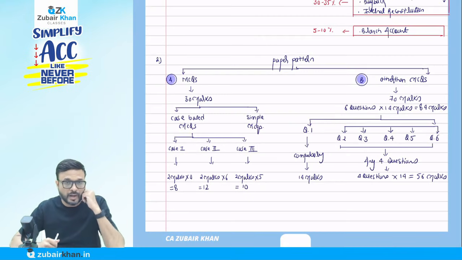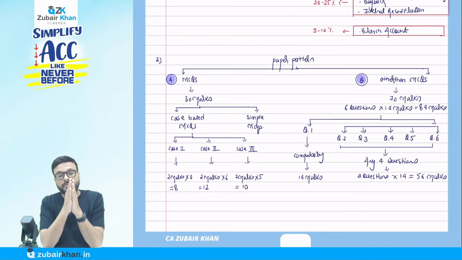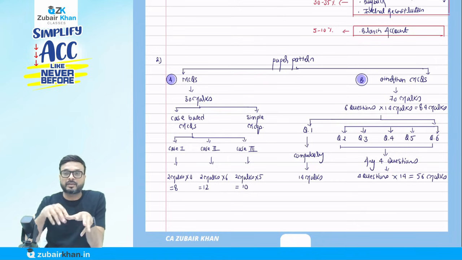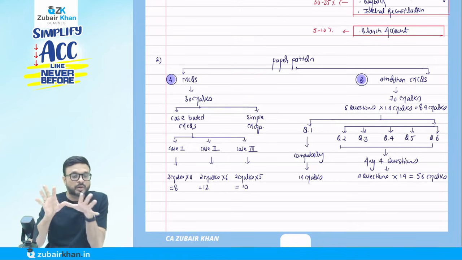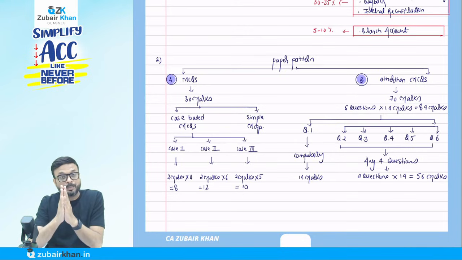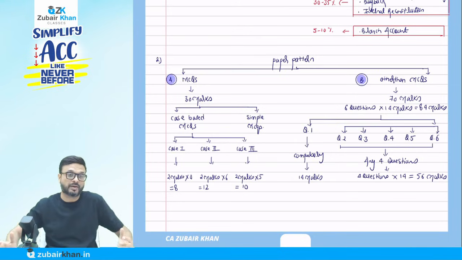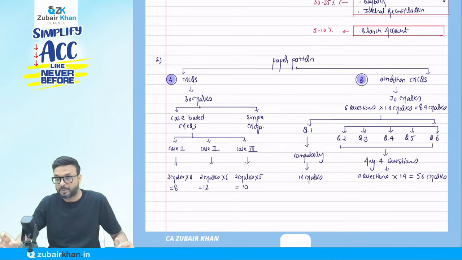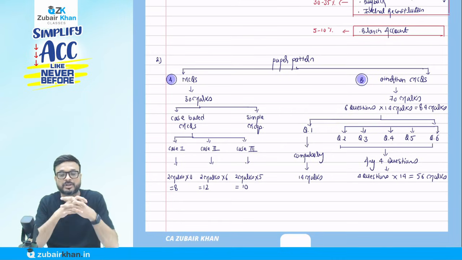You have no option but to cover everything. You are doing a professional course, CA. You cannot be selective, saying I will take this topic and I will leave that one. No, you cannot do that. You have to complete your entire syllabus. You cannot be selective in a professional examination.